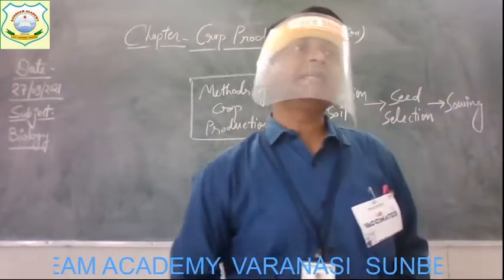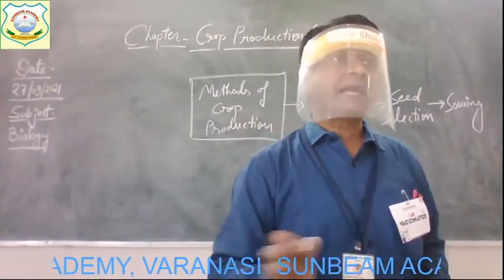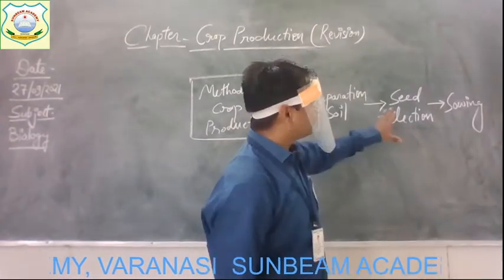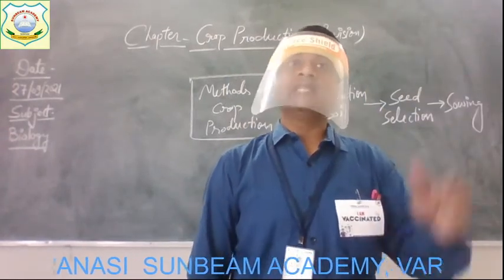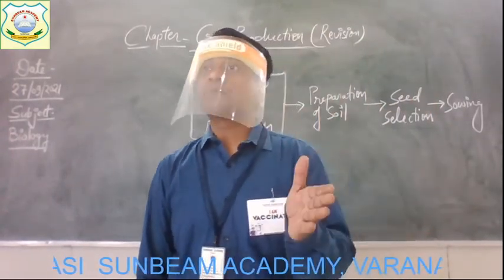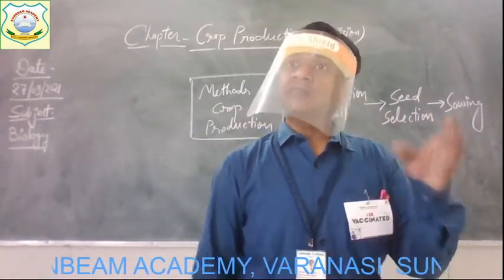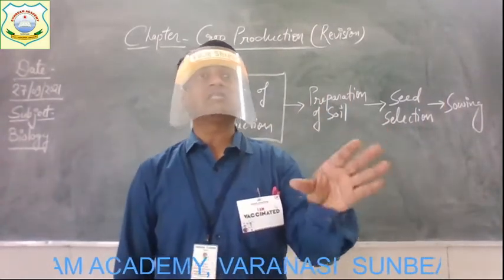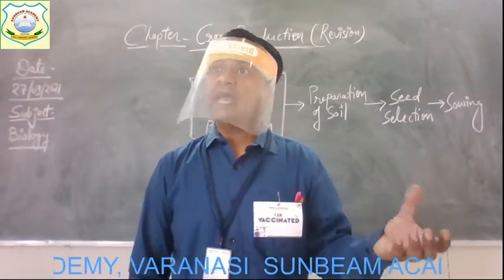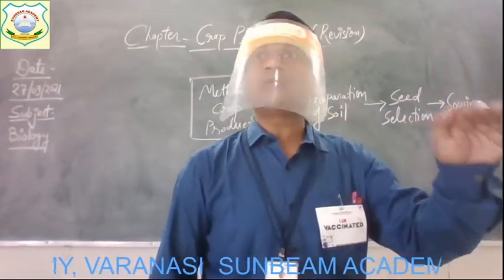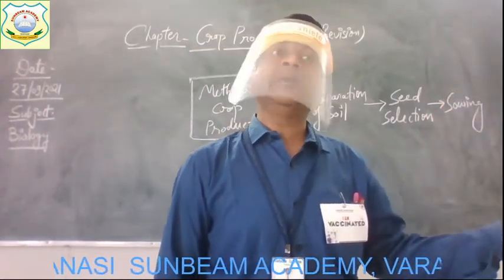Alright. Now after this, the next step is sowing. When the seed gets selected by the people, then the work of sowing the seeds starts. Now children, here you also have to know that the sowing of seeds takes place in two different methods. There are some crops whose seeds are directly sown in the main field. Alright, and there are some plants whose seeds are not directly sown in the main field. First, they get grown in the nurseries, and when they attain a height of about 12 or 13 inches, then they need to be transplanted to the main field.